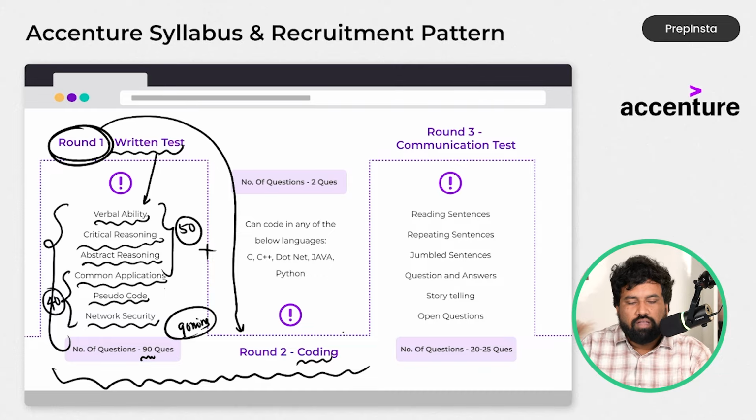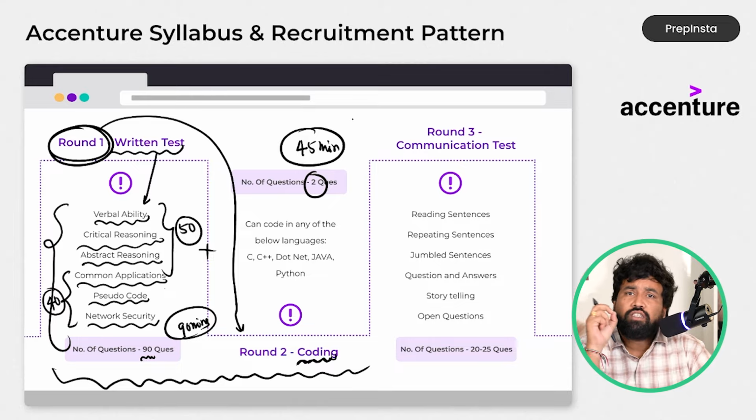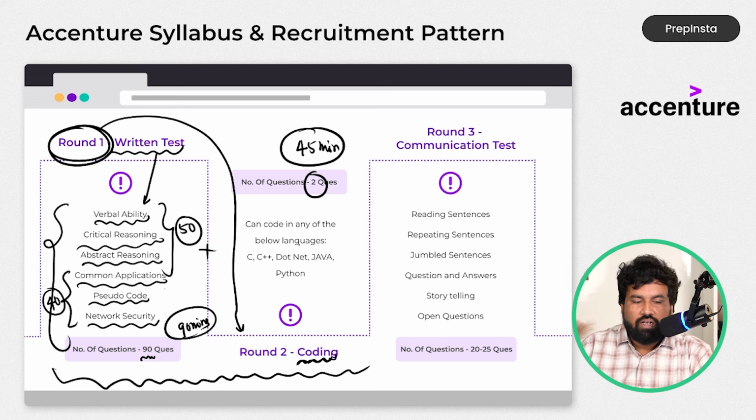So once you clear round 1, cross the cutoff and become eligible, then you have to go with the coding round. The coding round consists of 2 questions and they will give you 45 minutes. So remember, you have a total of 90 plus 45, that is 135 minutes, that you need to sit for the examination continuously. And the questions you can solve in 5 programming languages, that is C, C++, .NET, Java and Python. So they are offering 5 different languages. You can choose any one, whichever you are proficient in.